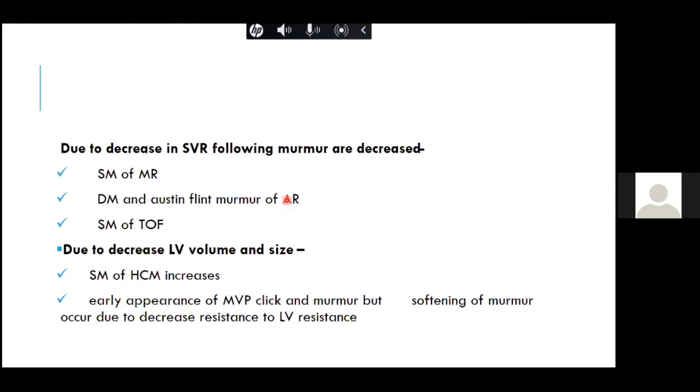In cases of hypertrophic cardiomyopathy, because of the decreased arterial resistance with amyl nitrate, the LV size decreases, and so the hypertrophic cardiomyopathy murmur increases. And there is early appearance of the MVP click, and so a long murmur is heard in MVP.